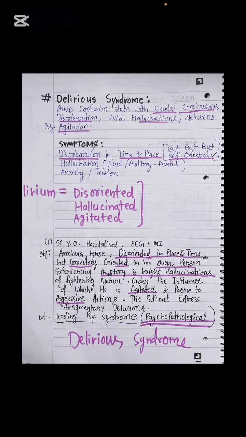We see in the symptom portion. Let's read it again. Disorientation in time and place, but self-oriented the patient will be. The patient is correctly oriented in his own person, experiencing auditory and bright hallucinations of frightening nature.